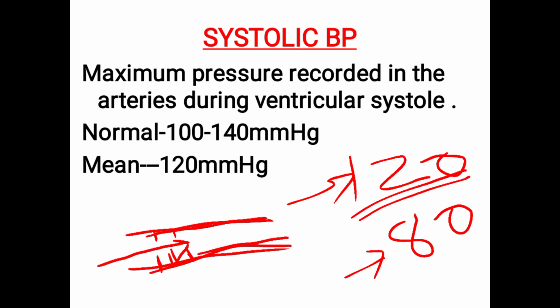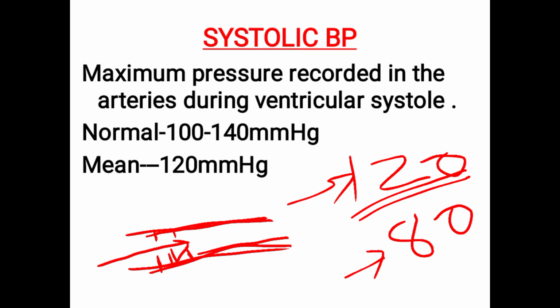So in this, we are measuring two terms: one is systolic blood pressure and another is diastolic blood pressure. The systolic BP is the maximum pressure recorded in the arteries during ventricular systole. What will happen in ventricular systole? The ventricles contract.